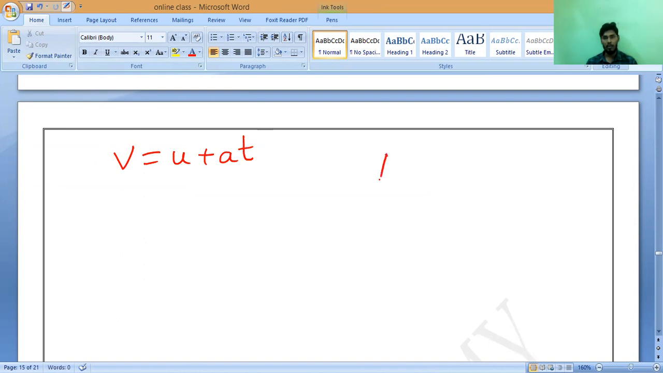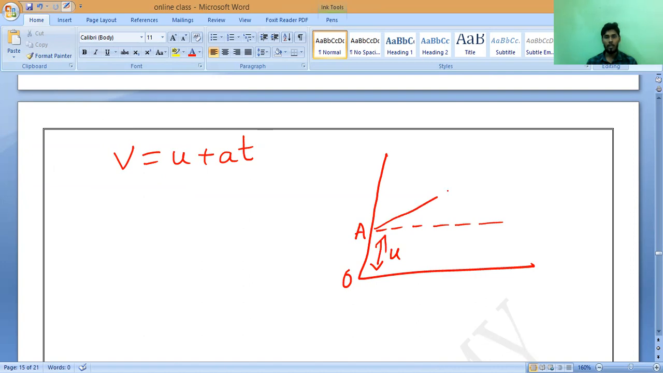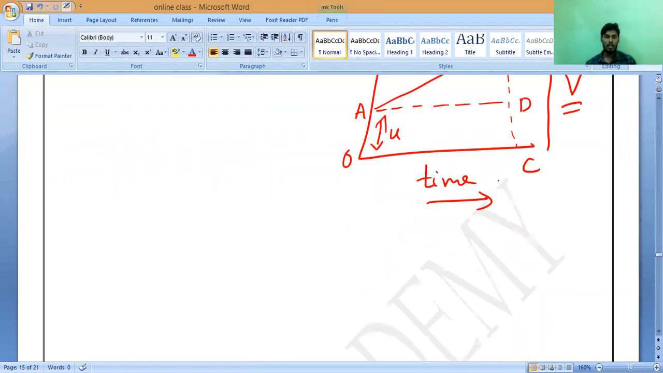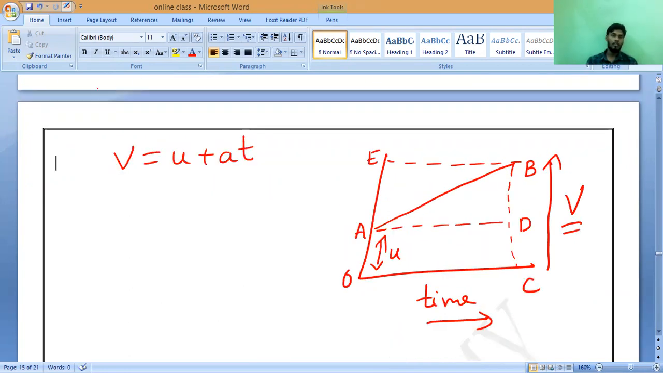Now, if we take the graph, the body already has some initial velocity, which we assume as U. From there, it has uniform acceleration, so the final velocity reaches B, and that is called BC. The midpoint is D. If we extend this, that is the E point. This axis is the time axis, and this is the final velocity. Understand? Now you may observe that from this itself we can derive it.